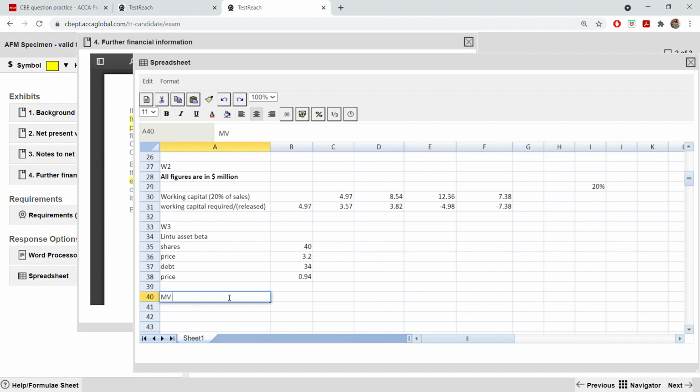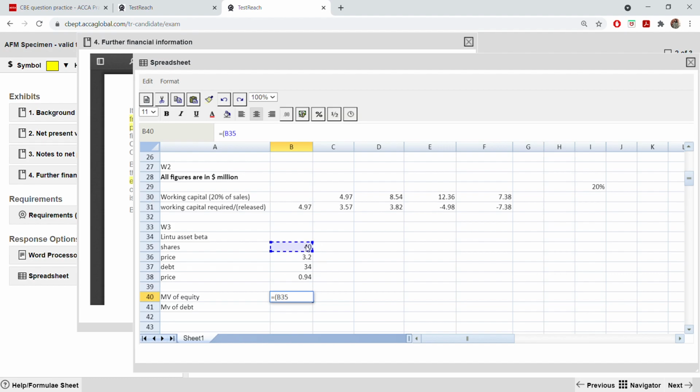So market value of equity, market value of debt. Simply this multiplied by this, share price times number of shares, and for this one it is this multiplied by this. So total value equals sum function.